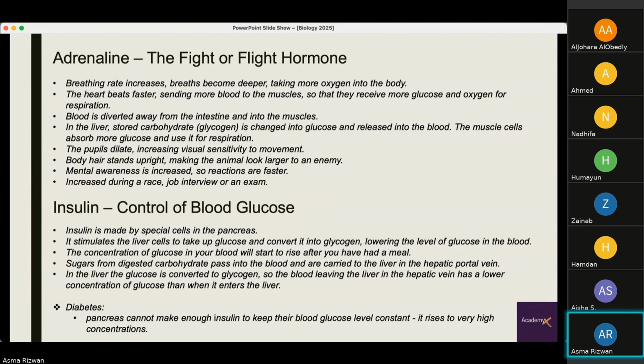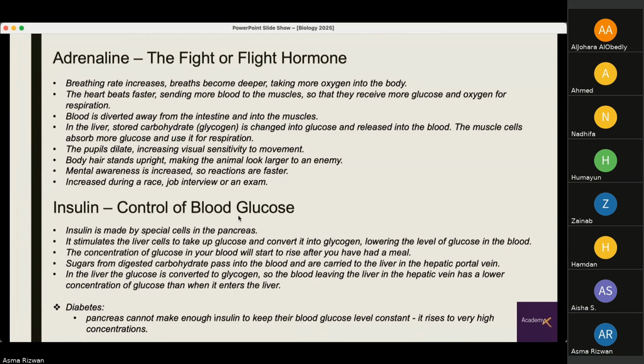The concentration of glucose in your blood will start to rise after you have had a meal. Sugars from digested carbohydrate pass into the blood and are carried to the liver in the hepatic portal vein. In the liver, the glucose is converted to glycogen, so the blood leaving the liver in the hepatic vein has a lower concentration of glucose than when it enters the liver.